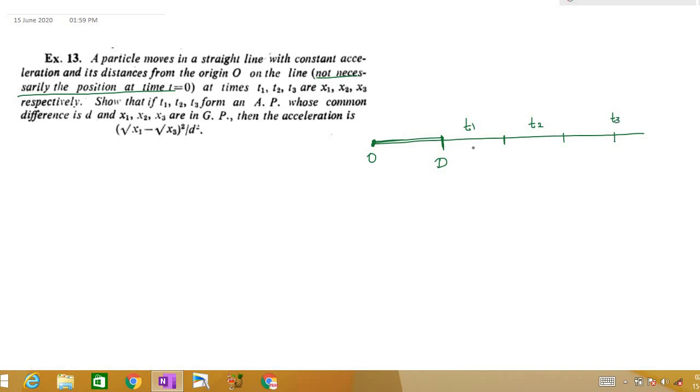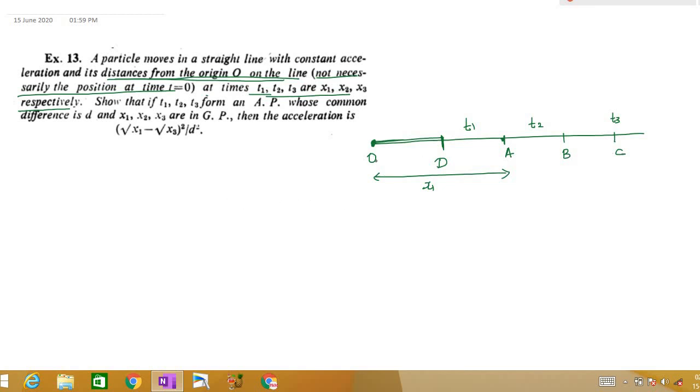Now the point at time t1, it's a very important case here. The distance from the origin on the line at time t1, t2, t3 are x1, x2, x3 respectively. That is the distance from the origin to this. That is from here to here, the distance is x1. Right? So let us take this as A, this is B, and this is C.